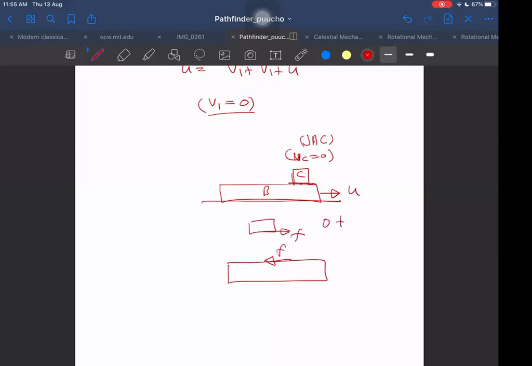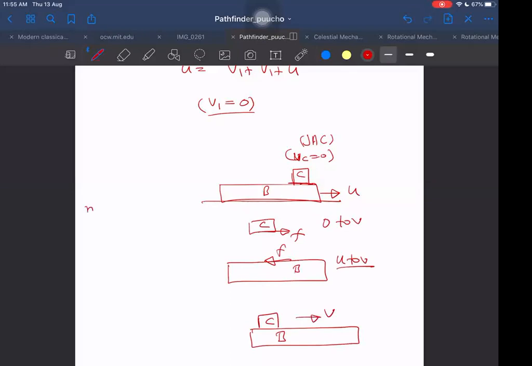So the velocity of C will increase from 0 to V, but for B, the velocity will change from U to V. After some time, when they obtain the same velocity, C will be a little bit behind, and now both of them will be moving with velocity V. So now we can again apply conservation of momentum.